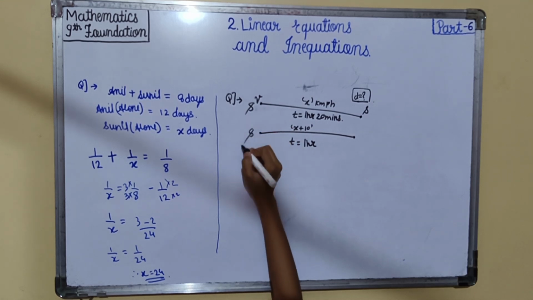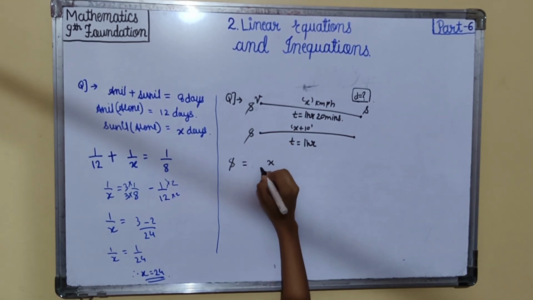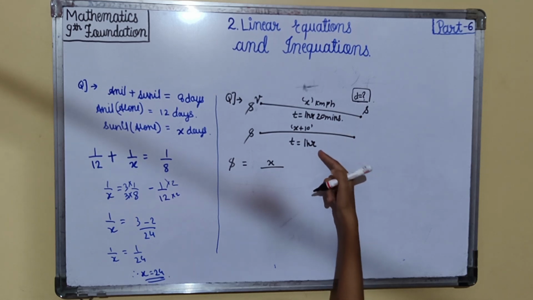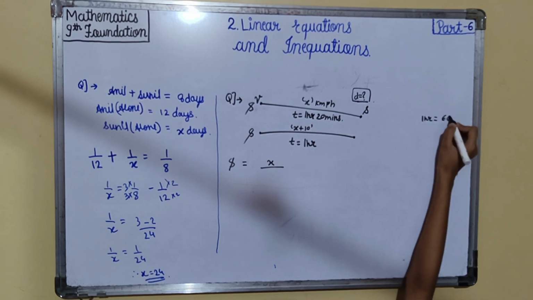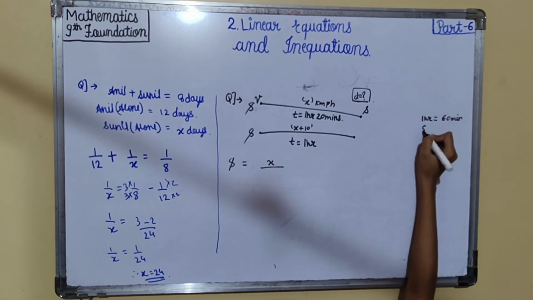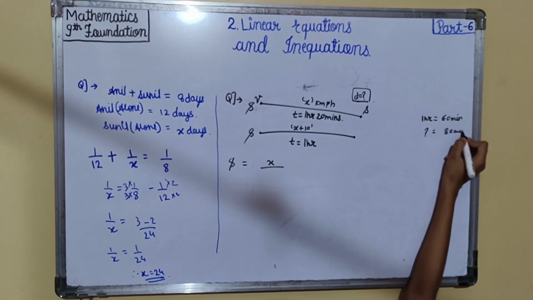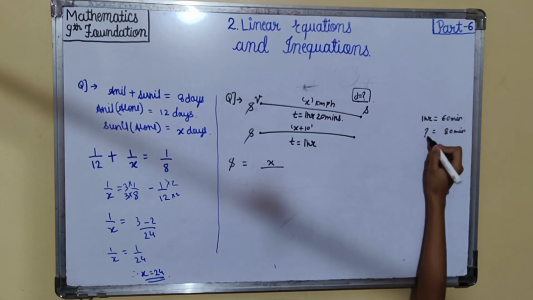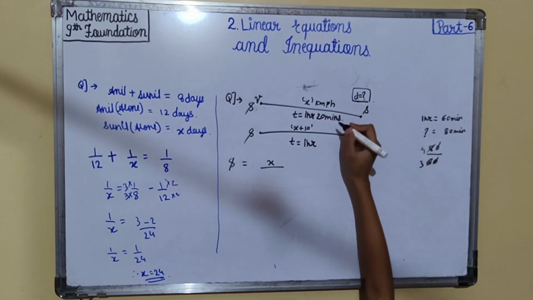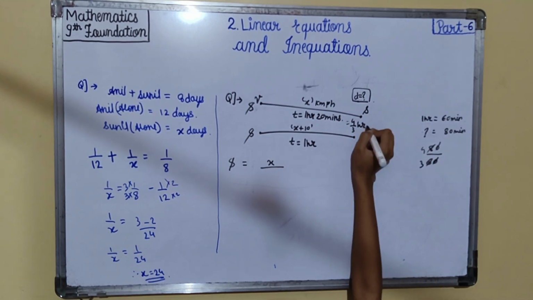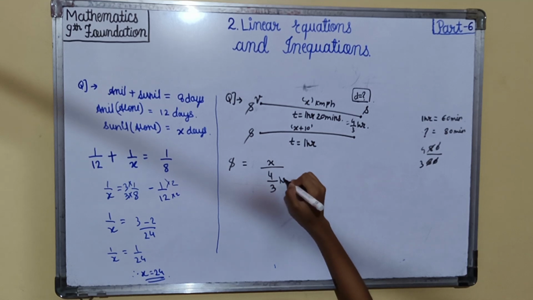So s is equal to x upon, we'll convert, as this is in hours, we'll also convert 1 hour 20 minutes into a perfect hour. 1 hour is 60 minutes, so 1 hour 20 minutes means 80 minutes. 80 minutes is equal to how many hours? So 80 upon 60, that is 4 by 3 hours.